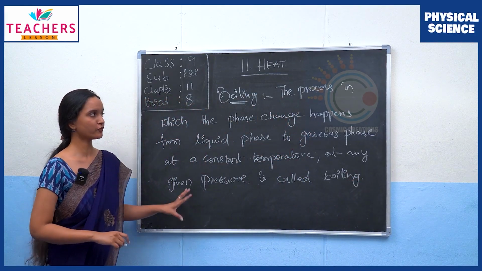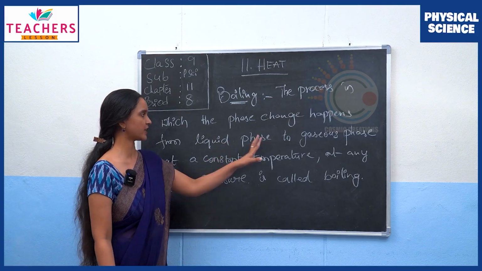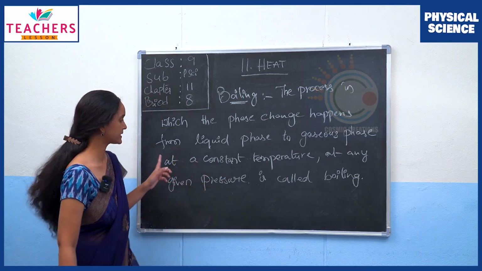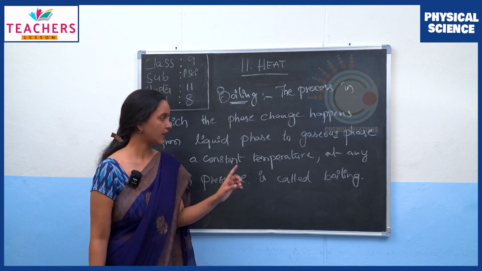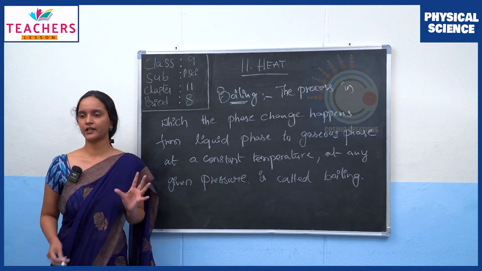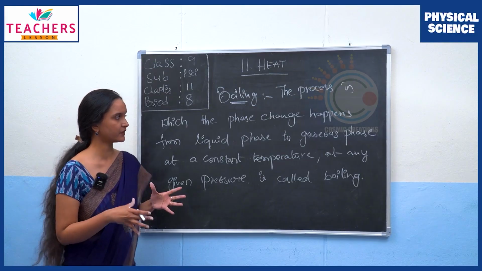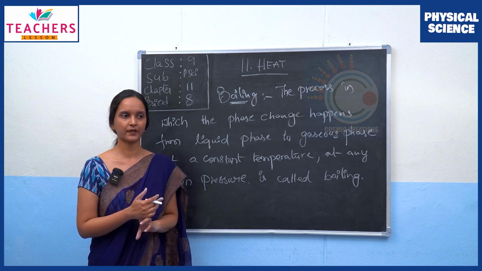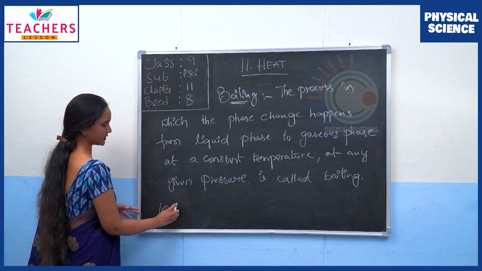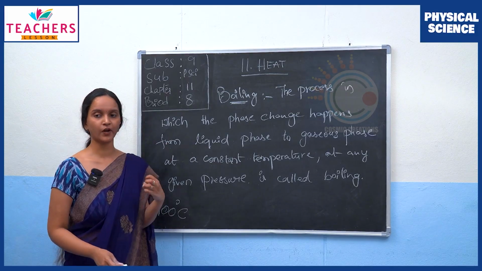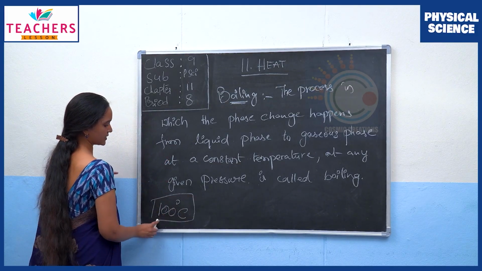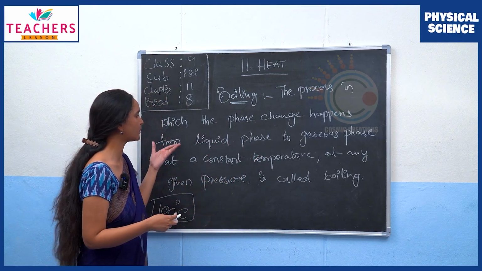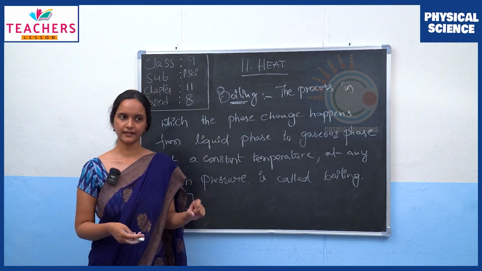So this is the definition of boiling, which is a process in which the phase change happens from liquid phase to the gaseous phase, and that too at a constant temperature and at any given pressure, is called boiling. So in the case of our experiment, where we used water and measured its temperature every 2 minutes, once the temperature of water reaches 100 degrees Celsius, water starts boiling. So this is that constant temperature wherein the process of phase change from liquid to gas starts, and hence this is boiling.